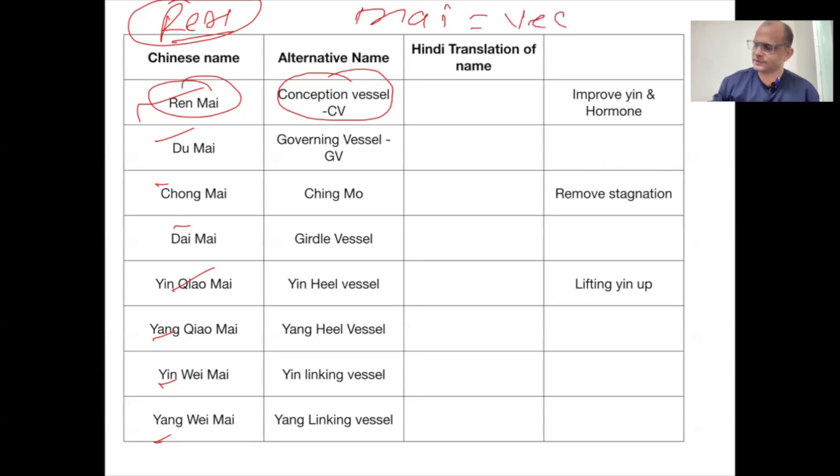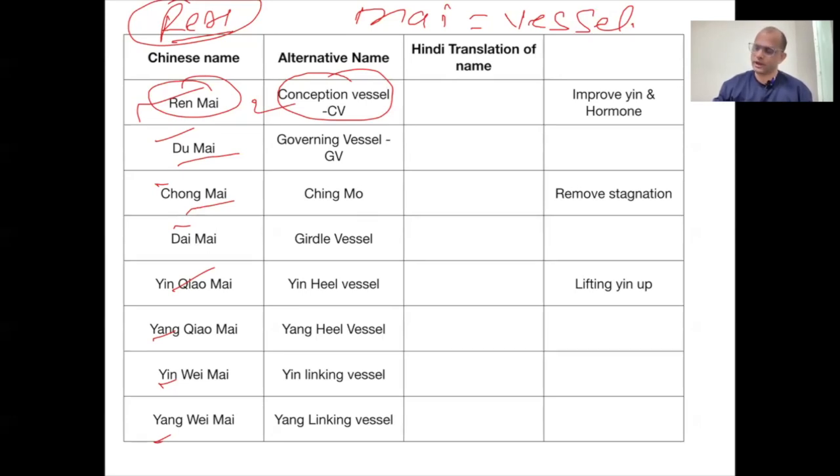Vessel. So we are saying Ren vessel or Ren Mai, Du vessel or Du Mai, Chong vessel, Chong Mai. Okay, in this way. तो इसे हम रैन बेसल कहते हैं, रैन माई भी कहते हैं. The other name is conception vessel. Okay, what are the functions? We will see one by one.